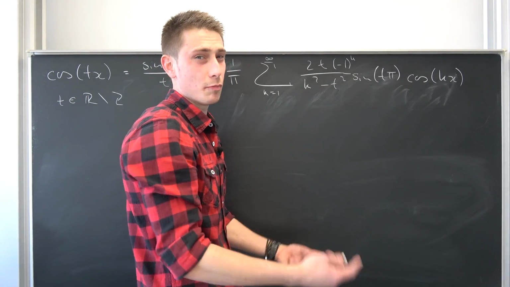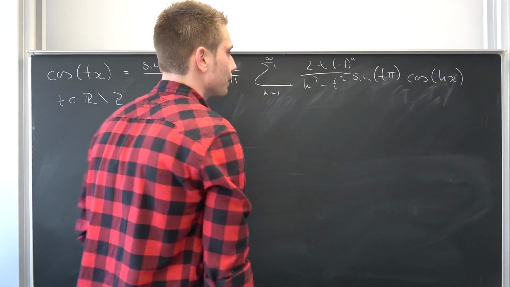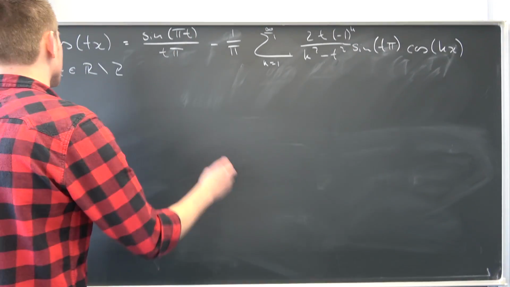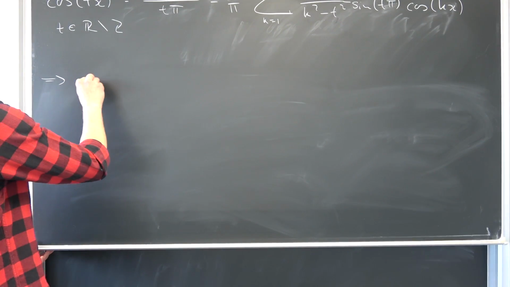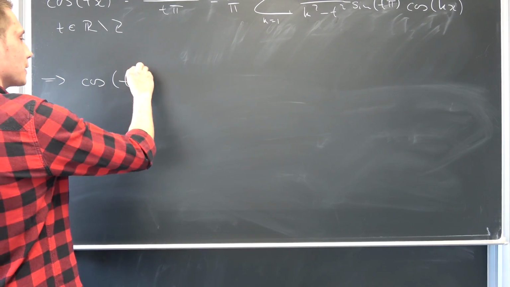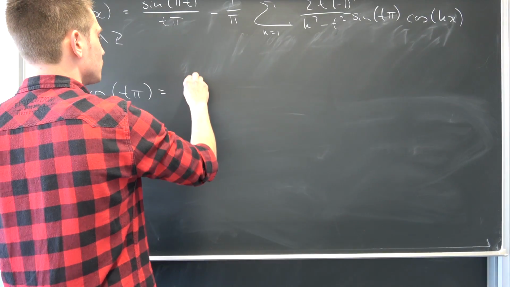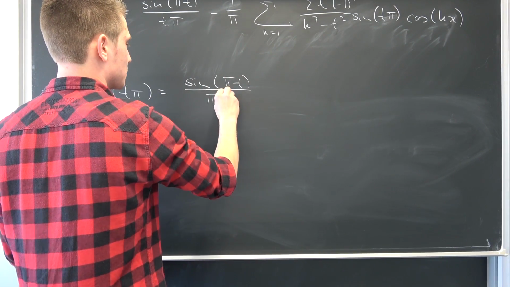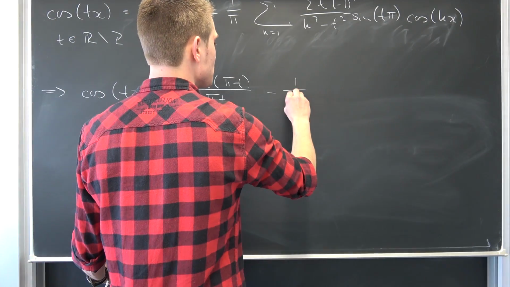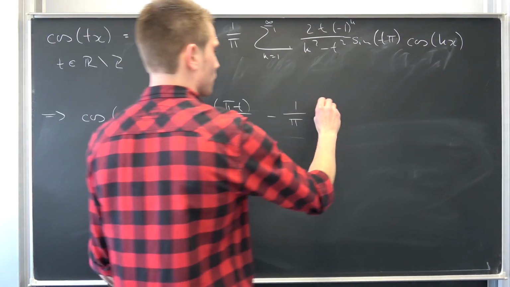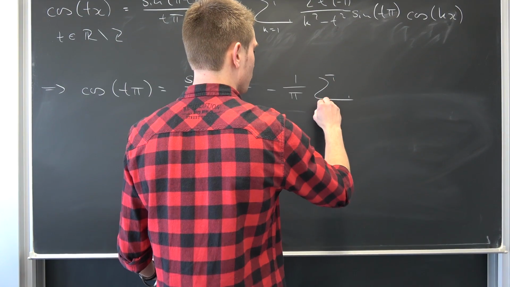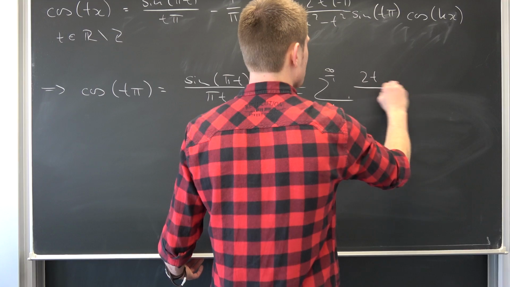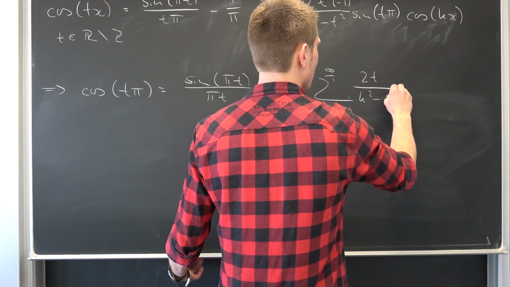Negative 1 to some even power is always going to be 1. We are going to get rid of this thing right here, and let's see what we then get. So the cosine of t times pi is nothing but the sine of pi times t over pi times t, minus 1 over pi, and then we are going to get a sum running from k equals 1 to infinity of 2 times t over k squared minus t squared